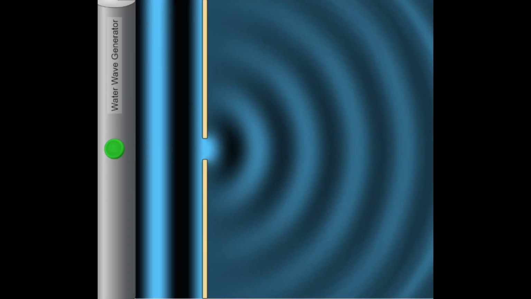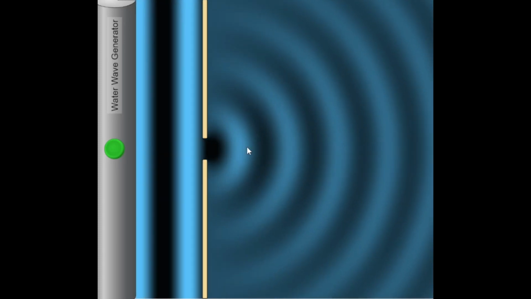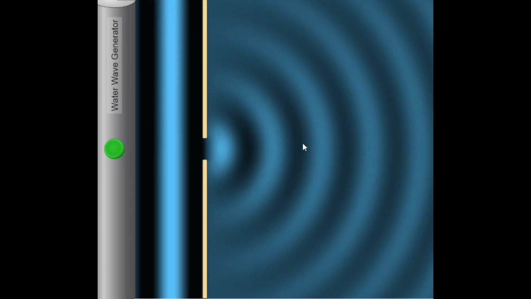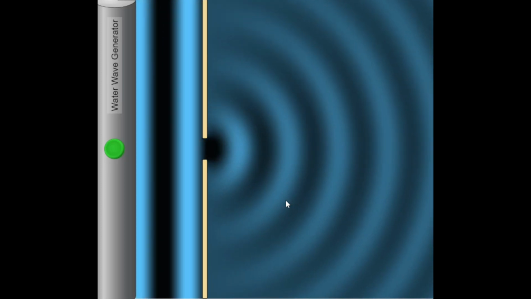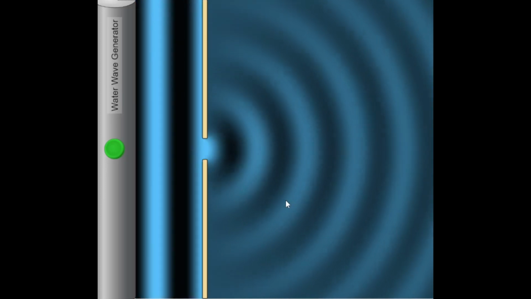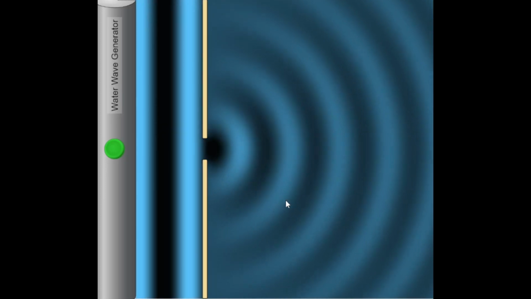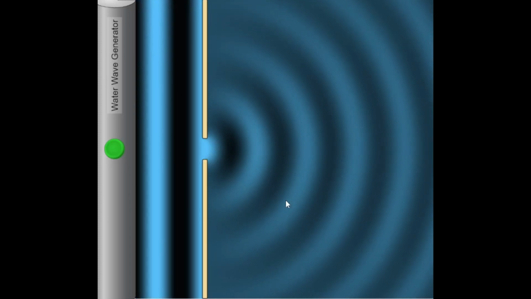So let's reduce the gap and see what happens now. Now the bending has increased to a much greater extent, and it appears that it has caused this wavefront to become completely circular. But then again, if I just extend it up to in front of the gap, I will still find it to be somewhat straight. But since it's such a large arc, it appears that it is still circular. Okay? Do we understand this point? Yes. So this is diffraction. Passing of wave fronts through a gap causes them to become circular. Okay?